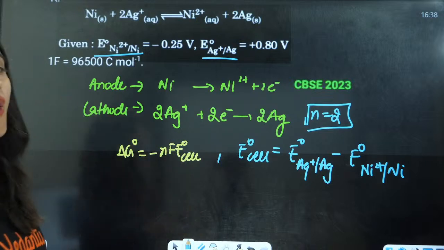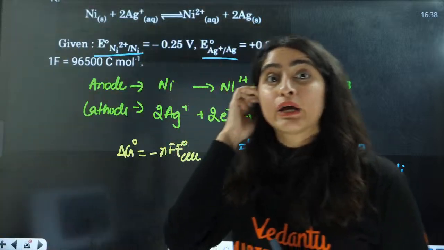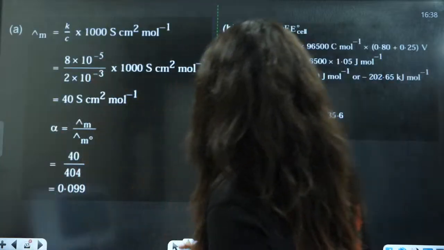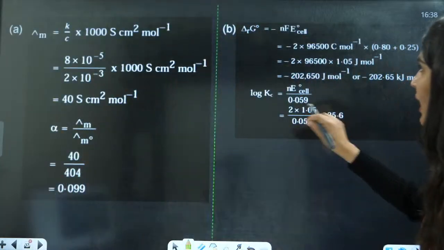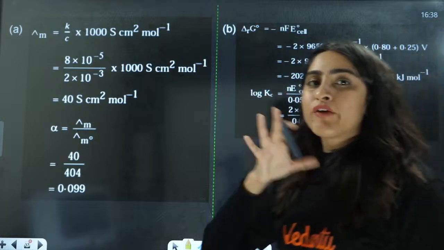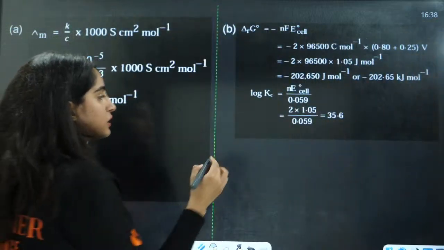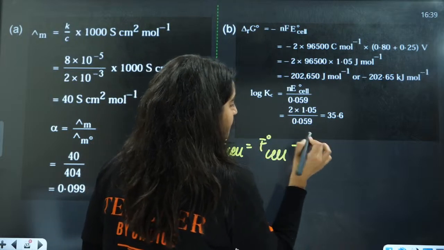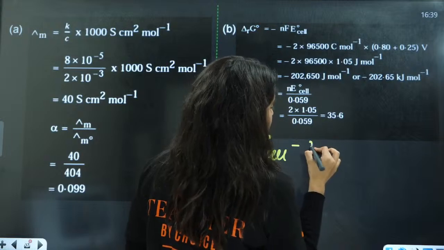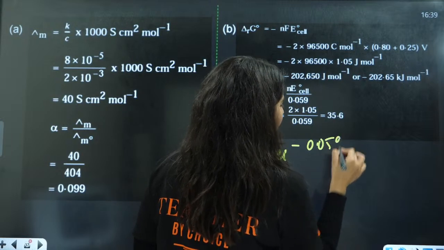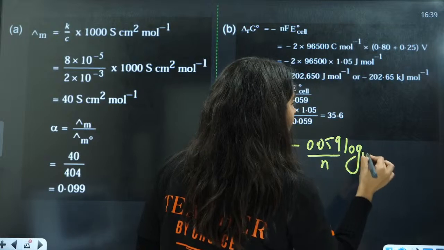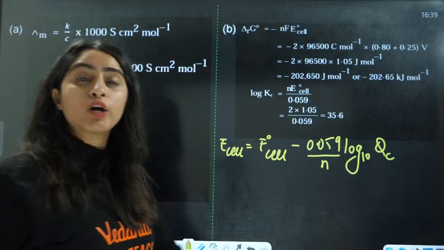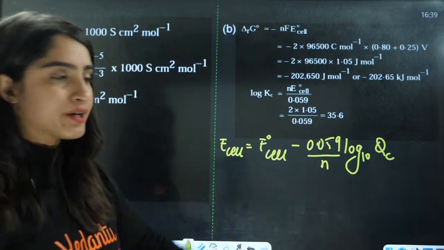Yes, okay. Now the second step here is to calculate the equilibrium constant. What is the formula for the equilibrium constant, everyone? Either you can just learn this formula, or if you don't want to cram it, just learn the Nernst equation. The Nernst equation is E cell equals E naught cell minus 0.059 by n, log base 10 Qc. Qc is the reaction quotient, that is products by reactants.